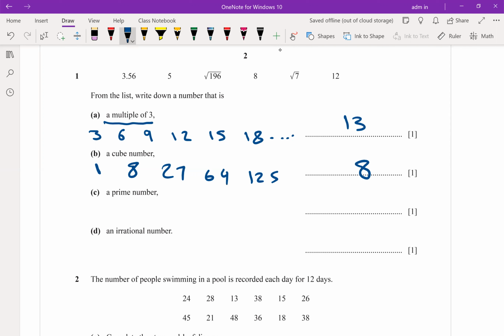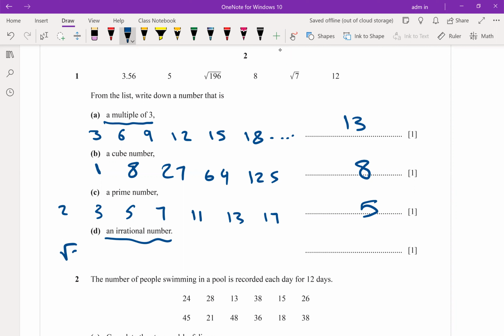A prime number. A prime number means 2 factors only. Prime numbers start from 2, 3, 5, 7, 11; 9 is not prime; 13, 17. But I need a prime number from the list. Which is a prime from the list? 5.